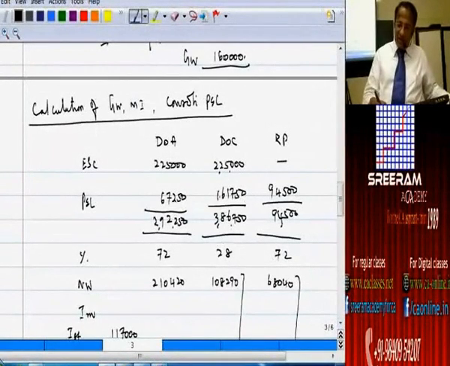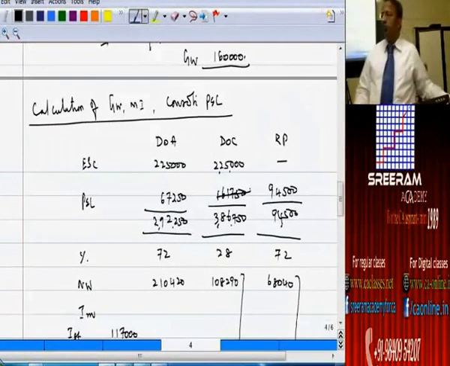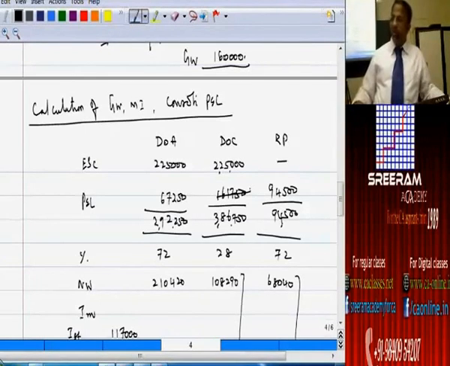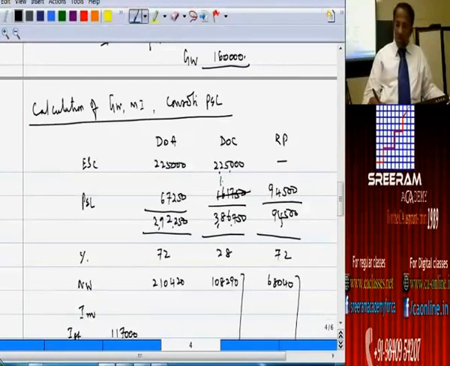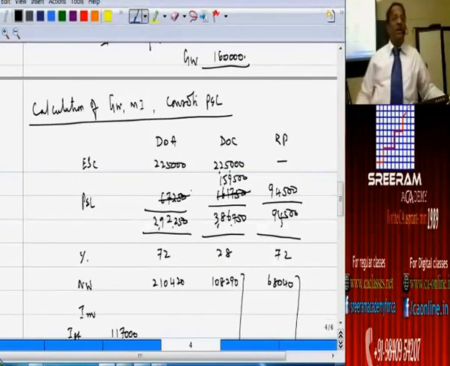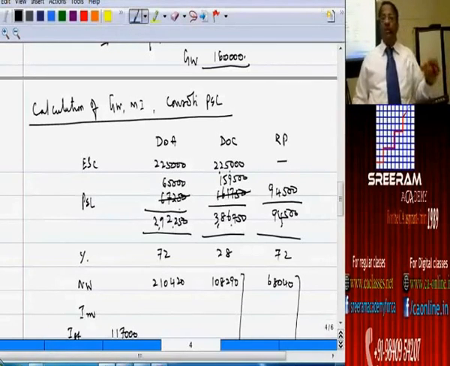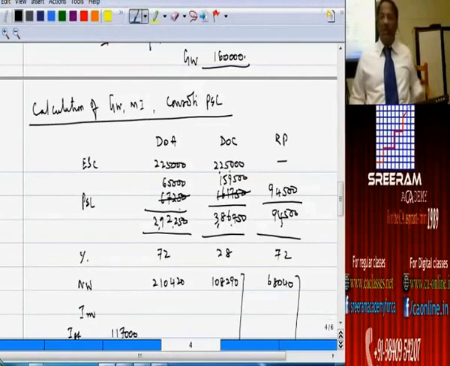Now what will happen is that this is not going to be 1,61,250. 161,750 minus 2250, how much will it be? 1,60,000. 59,500, how much would it be? It will not be 67,250. 67,250 minus 2250, how much will it work out to? 65,000. I am trying to find the best solution for this sort of scenario.